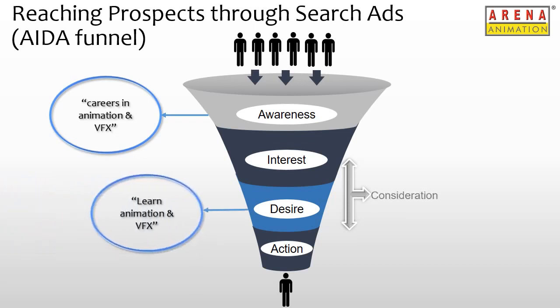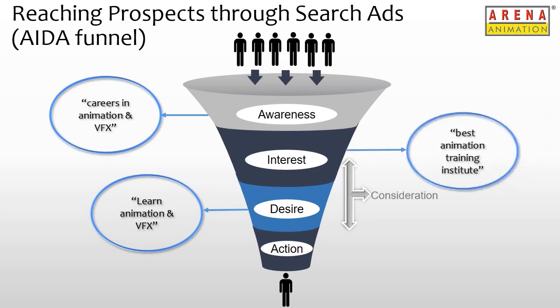For example, search terms like Learn Animation and VFX and Best Animation Training Institute are more specific and mostly denote that the user is interested to do a course in animation and VFX, or maybe looking for the best institute where they can learn about animation. Such users are researching for the best available option to finally decide to enroll.